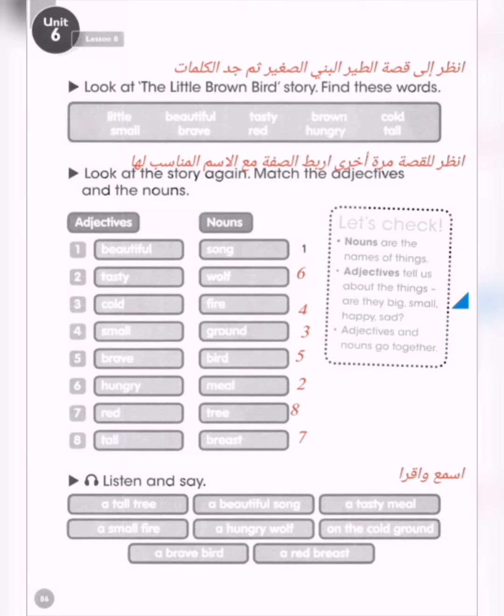Number 7, red breast. And the last one, tall tree. Tall is an adjective, صفة. Tree is a noun, شجرة. شجرة طويلة. So now this is the end of the lesson.